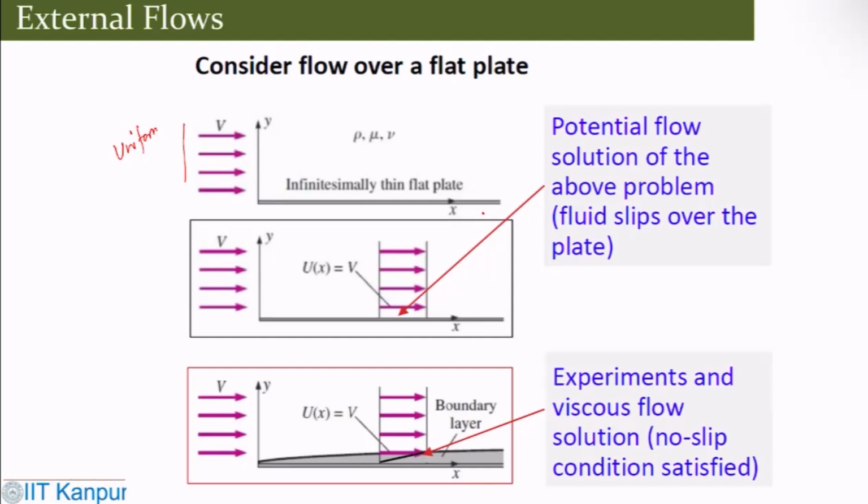What is possible is that when the flow passes over the flat plate, you always have this kind of boundary layer profile growth. Inside this small region you have a viscosity-dominated situation, and at the wall there would be a no-slip condition to be satisfied. So this region is always viscous dominated. But beyond that region, outside of this, the potential flow assumption may be valid.